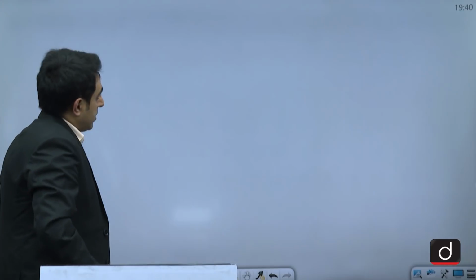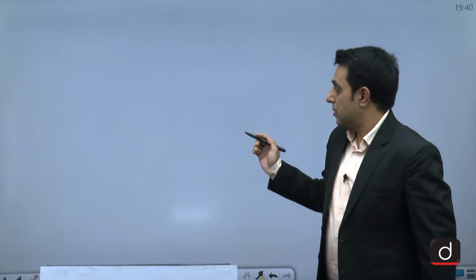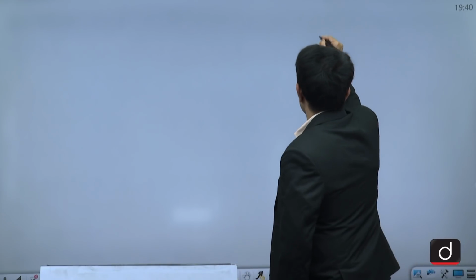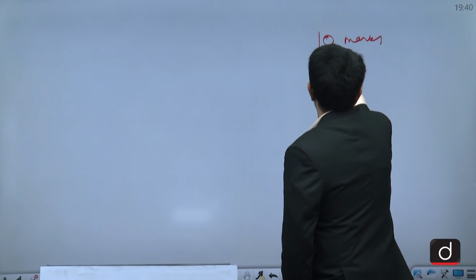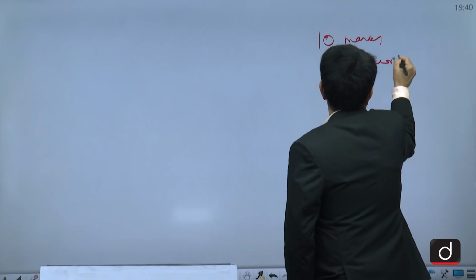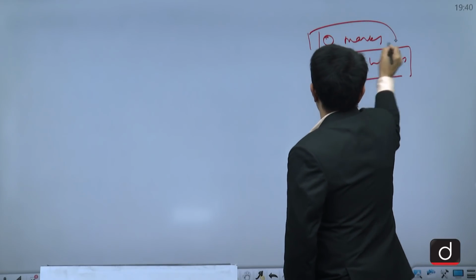So let us look at how we should be approaching this answer. Because this is a question of 10 marks and 150 words, we have very few words in which we need to write the answer.